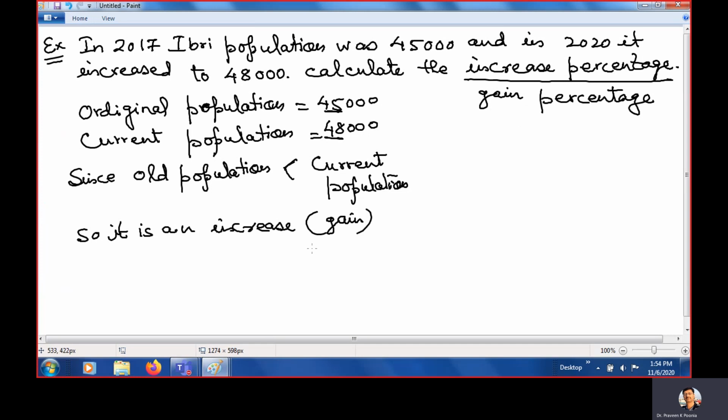So how much is the gain? We will write the big number first because we are calculating gain. So current population minus original population.